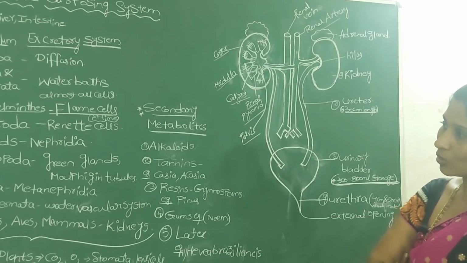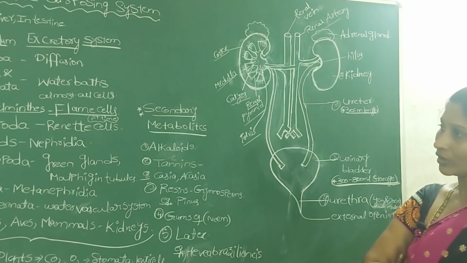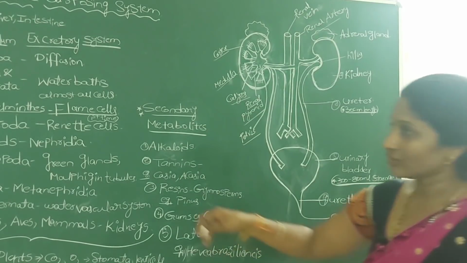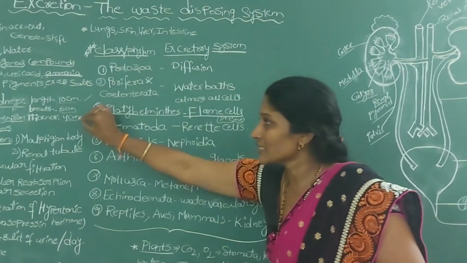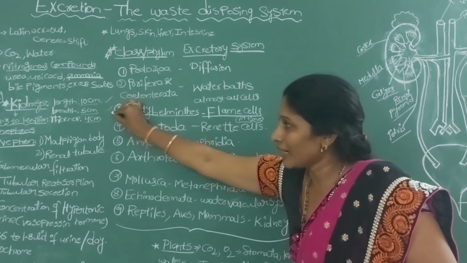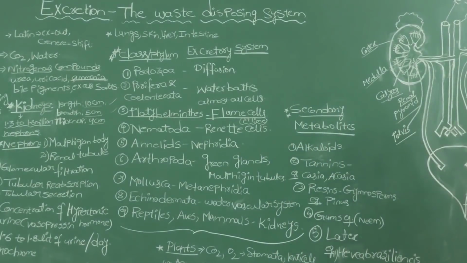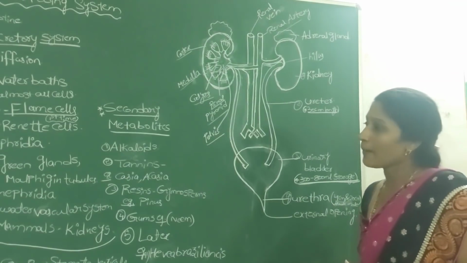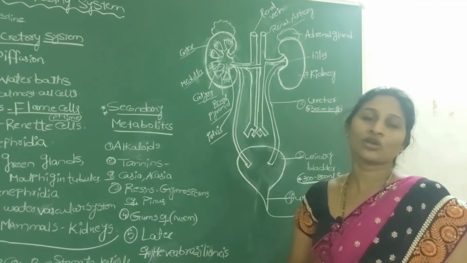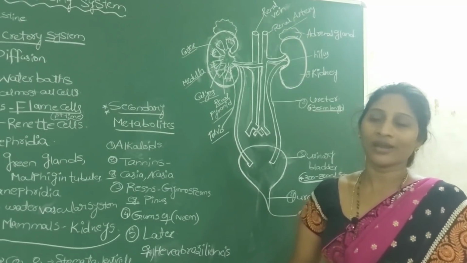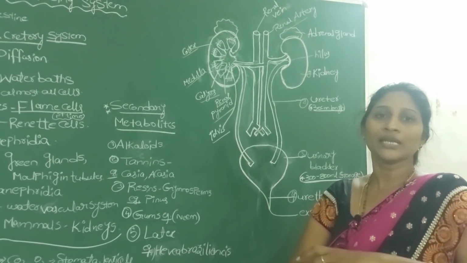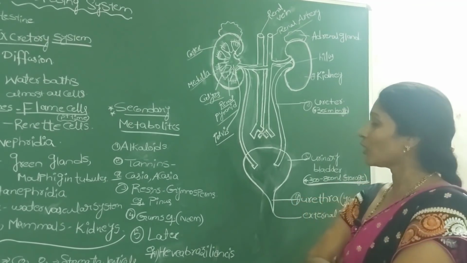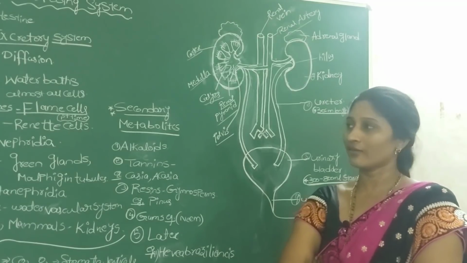So once the kidneys are over, coming to the measurements of the kidney, each kidney is nearly 10 centimeters in length, 5 centimeters in breadth, and 4 centimeters in thickness. And each kidney consists of nearly 1.3 to 1.8 million small tiny tubule-like structures. What we call the tiny tubules means nephrons.